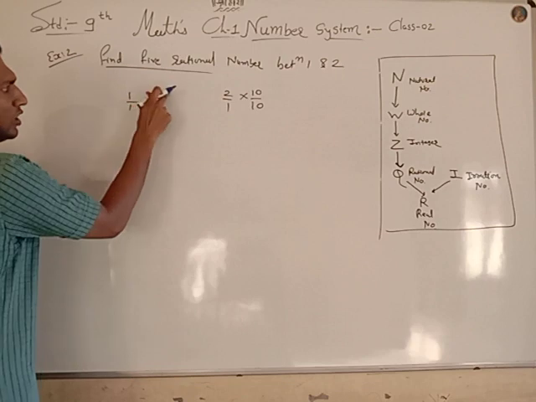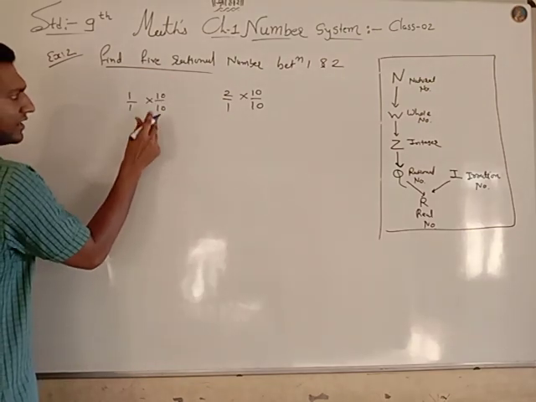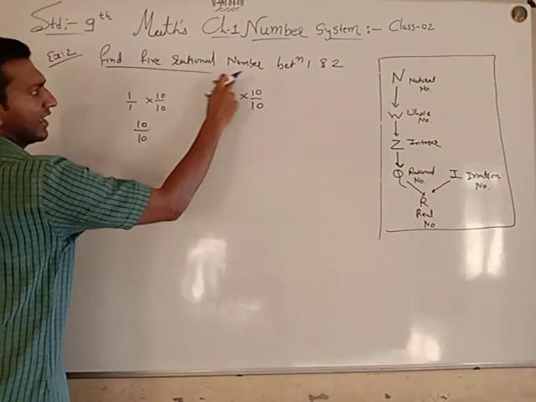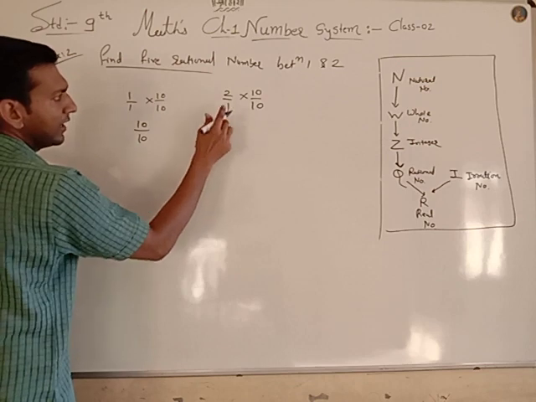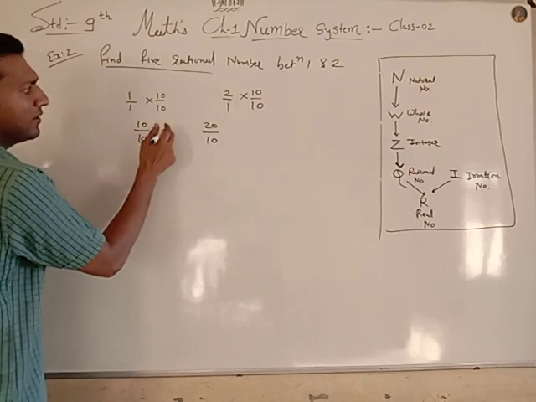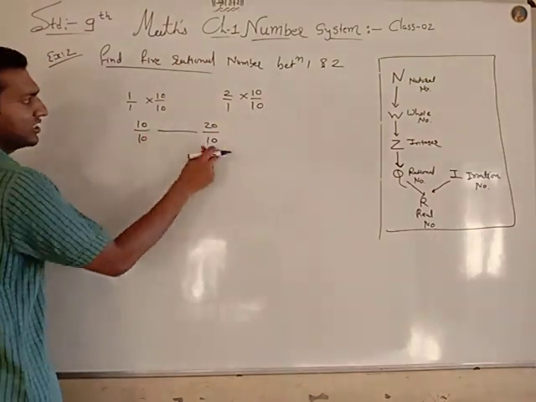So I get 10 ones are 10 upon 10, 10 twos are 20 upon 10. So how many numbers between these two fractions?